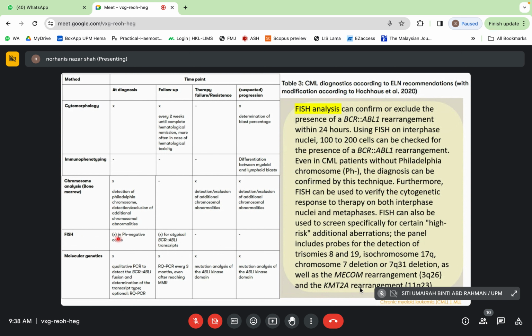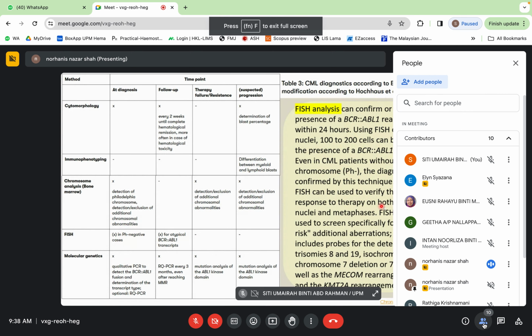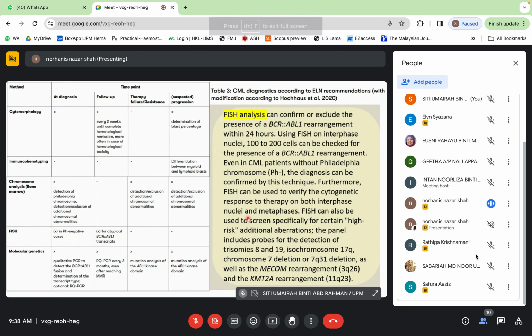So dekat diagnosis ni, in Philadelphia negative cases, we can do FISH lah untuk confirm the diagnosis lah. And furthermore, FISH can be used to verify the cytogenetic response to therapy in both interphase nuclei and metaphase.